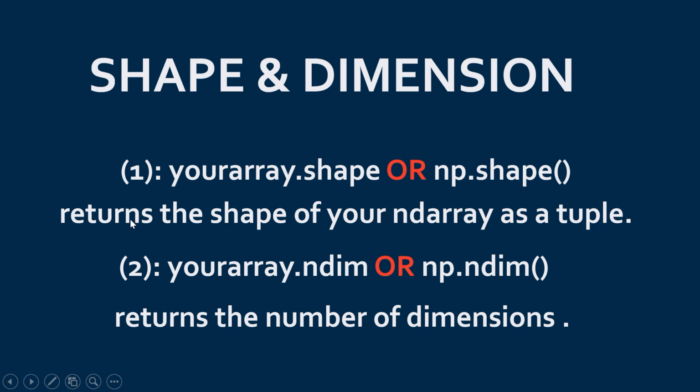When we call shape, it will return the shape of your array as a tuple. And when you call ndim, it will return the number of dimensions of the array. What is shape and what is number of dimensions, just skip for now, and next we will use these functions in the practical, so you will get more idea.